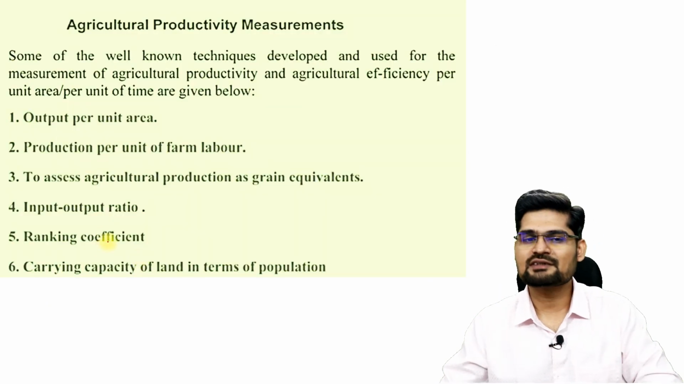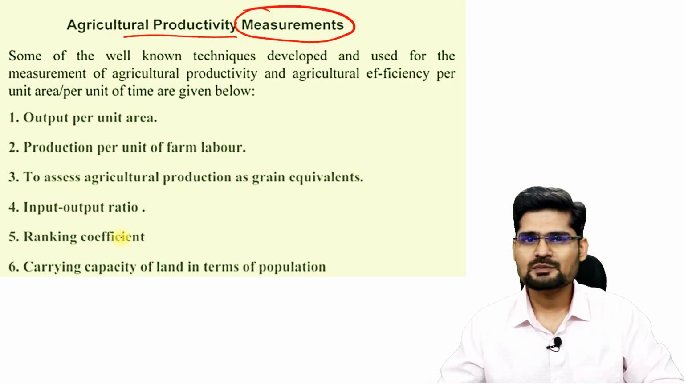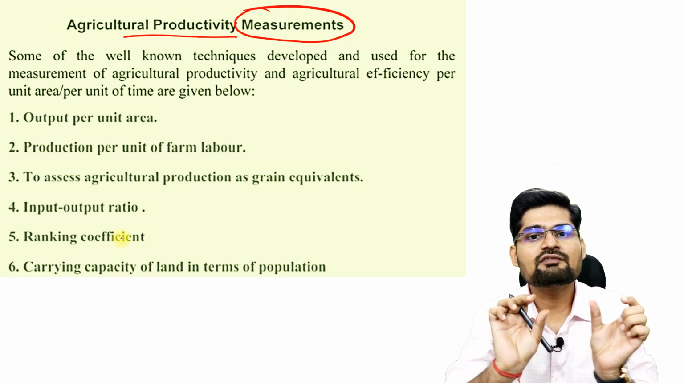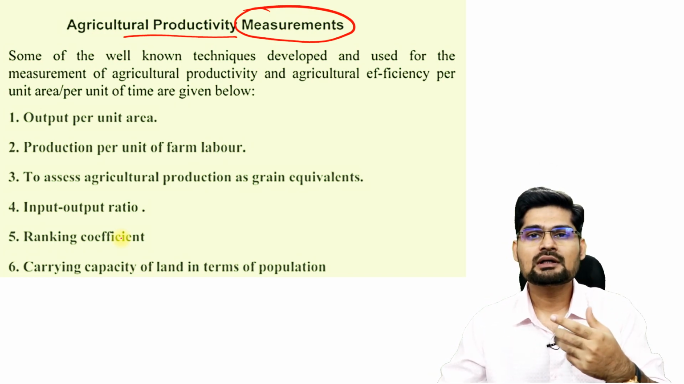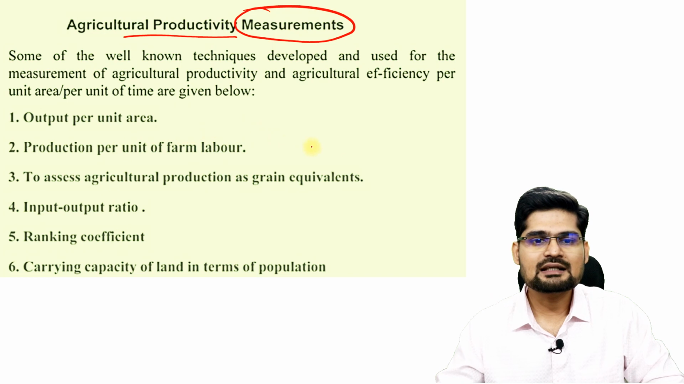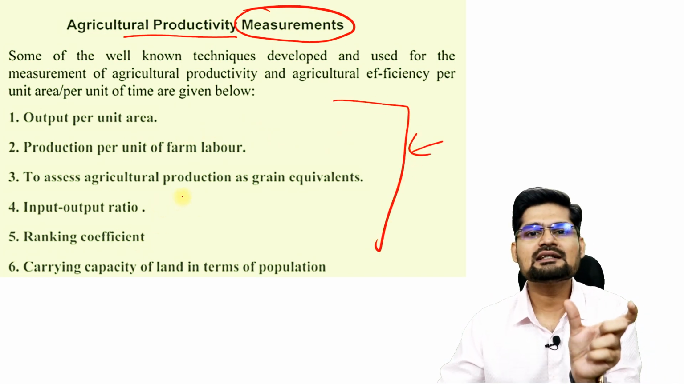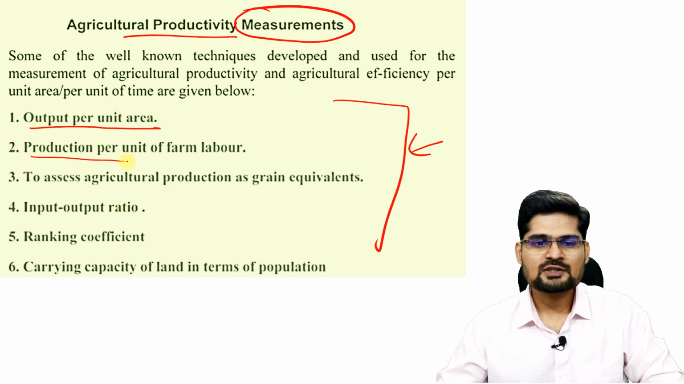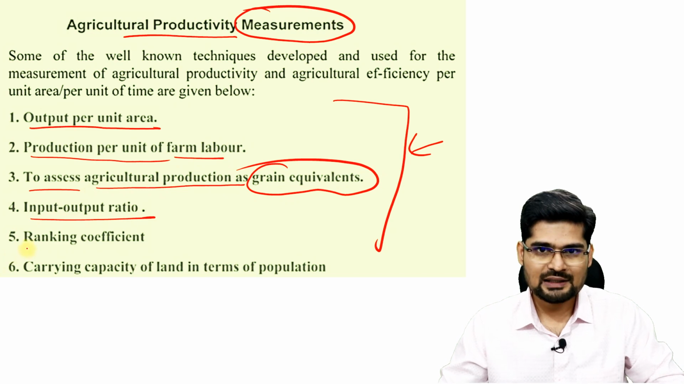So now let's elaborate further on agricultural productivity measurements. When we say measurements, there are two things to understand. There are some techniques which are quantified, quantitative techniques, and some techniques which talk about the qualitative aspect. There is a list of techniques, and you can learn the details from any source where you find them. I have created a list of these techniques. What is it? Output per unit area you can determine. Production per unit area of farm labor. Then you can assess agricultural production as grain equivalence. Input-output ratio you can calculate.